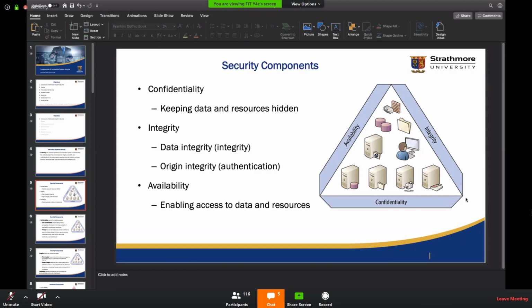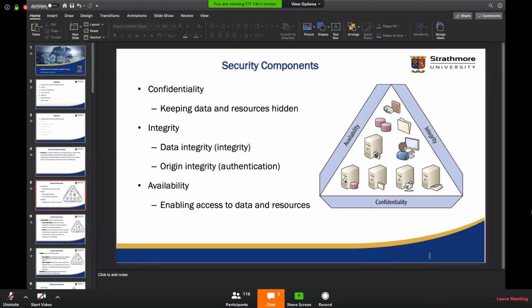What else? Redundancy. Yeah? So we have some elements that revolve around availability, and they don't just focus on the capacity, but also what happens in case maybe a single node fails in a multi-node environment. Okay. So we have the three components: confidentiality, integrity, and availability.